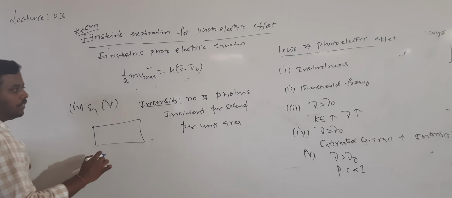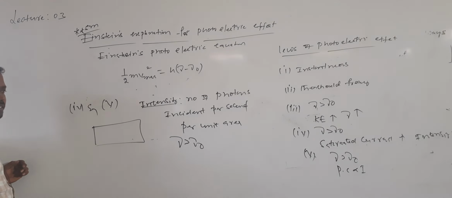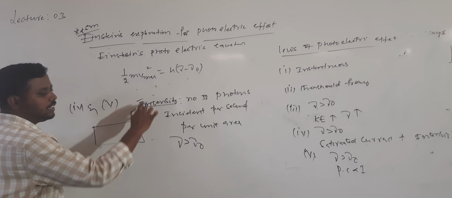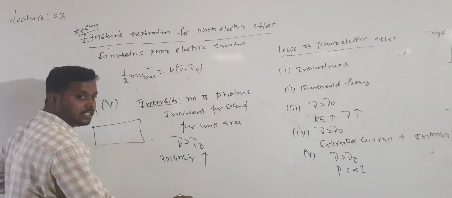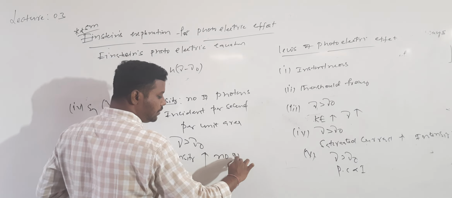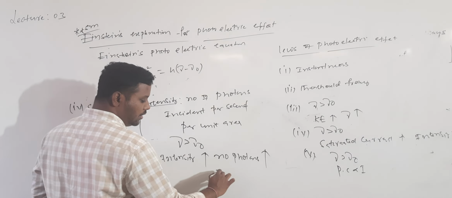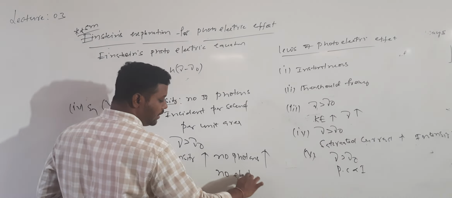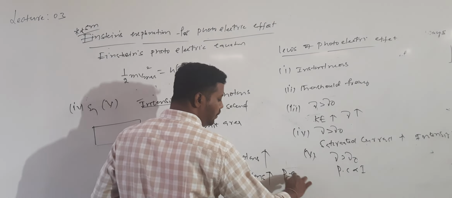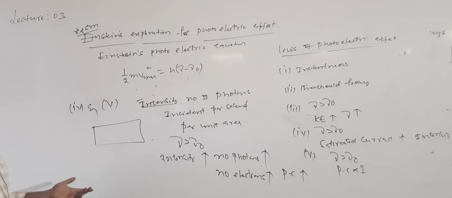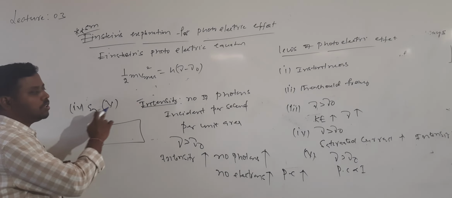So now what happens? If the frequency ν is greater than ν naught, the threshold frequency, then with increasing intensity, the number of photons incident increases. When the number of photons increases, the number of electrons ejected increases. When the number of electrons increases, photocurrent increases. That is why saturation current is directly proportional to intensity.